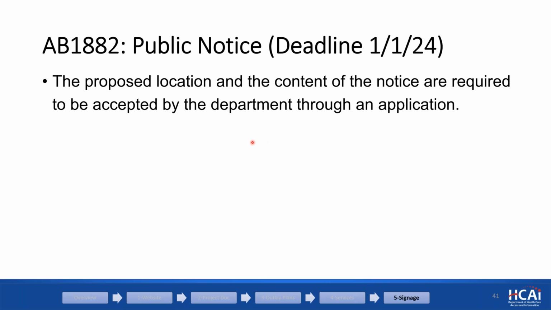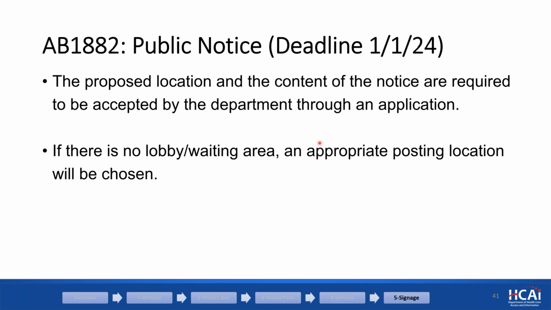So the proposed location and the content are required to be accepted by us through an application. And there are many buildings that don't have a lobby or waiting area. So what are we gonna do with those? So the general rule is we will look at those things on a case by case basis, but there are also some overall rules that we are exempting a bunch of them.